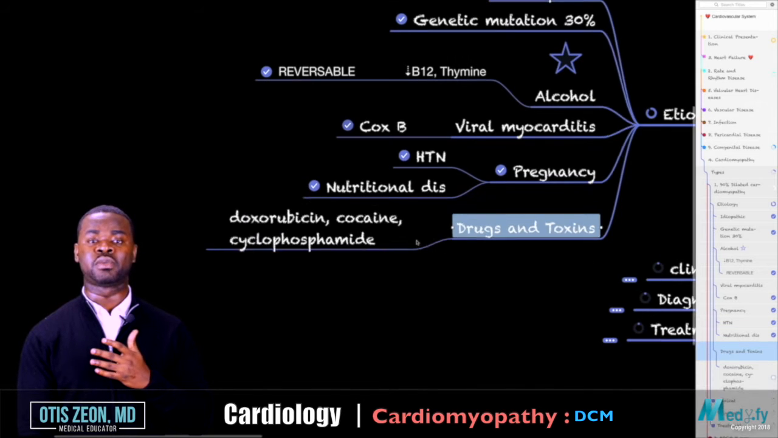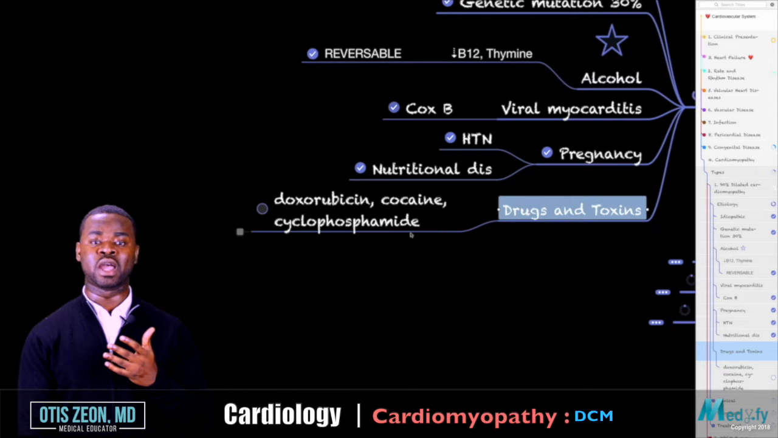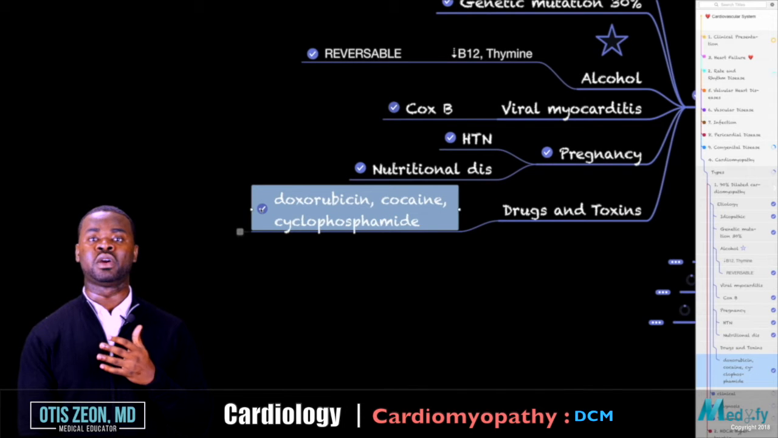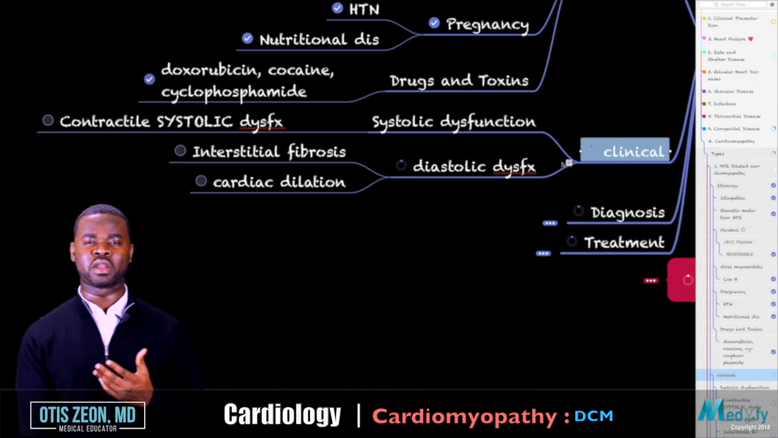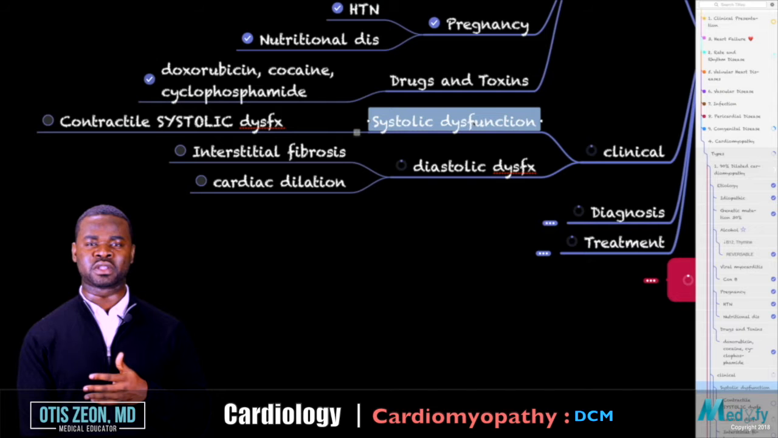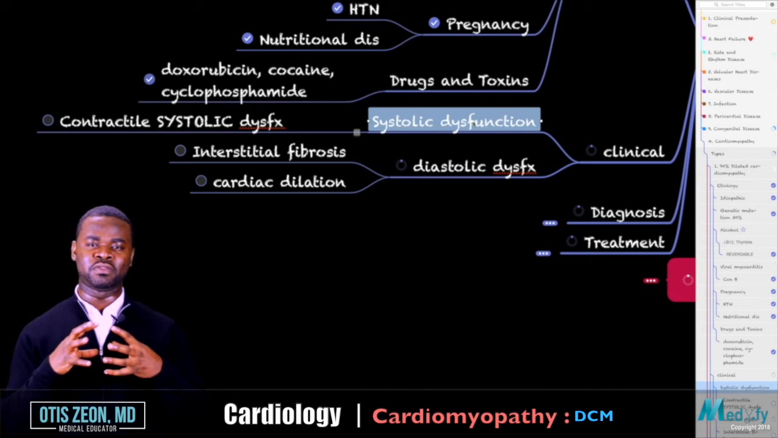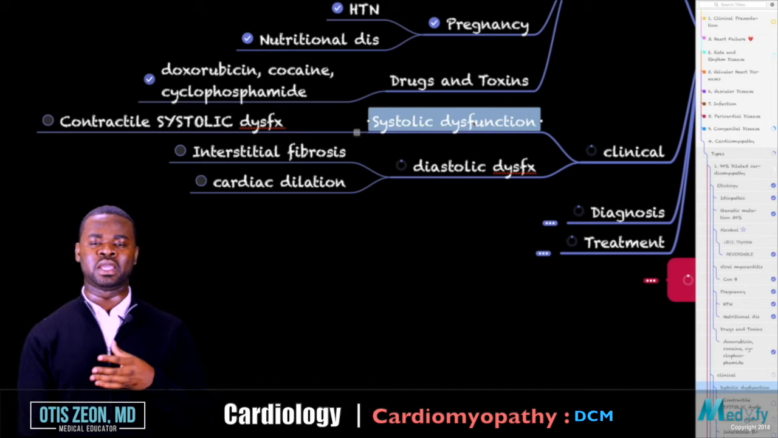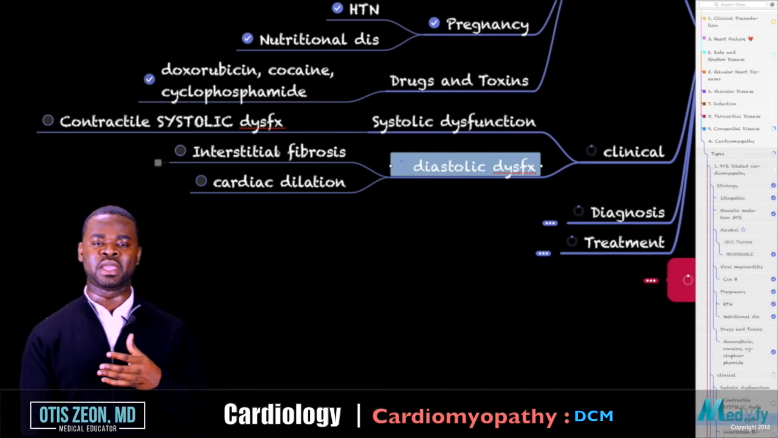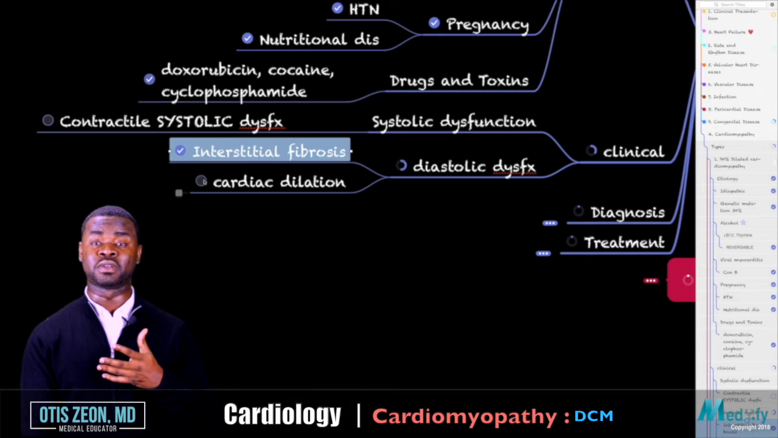Drugs and toxins are very important. You have doxorubicin, you have cocaine, and you have cyclophosphamide, or other things that may cause dilated cardiomyopathy. Clinical presentation: in dilated cardiomyopathy, the individual may have both systolic and diastolic dysfunction. Systolic dysfunction simply means that there's a failure to contract. Something is making it harder for the heart to contract. And in diastolic dysfunction, the heart may have fibrosis, and of course, the profound dilation may prevent adequate filling of the heart.